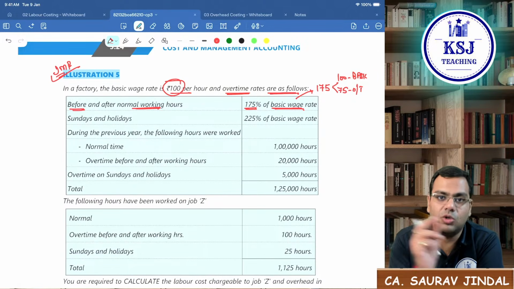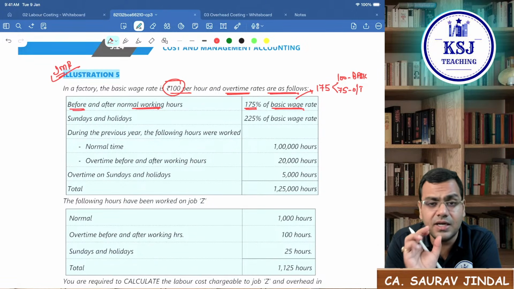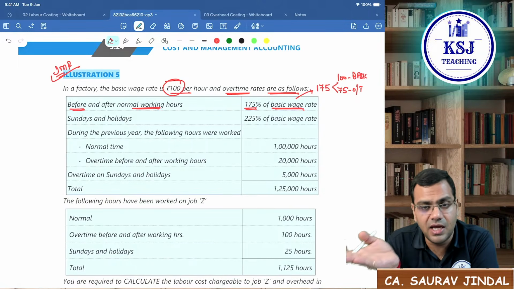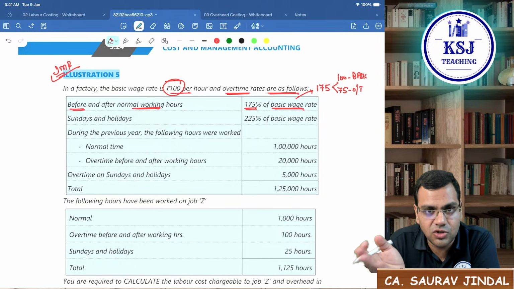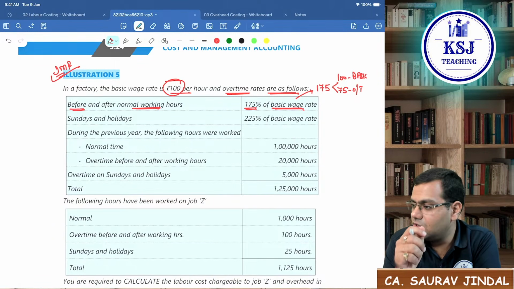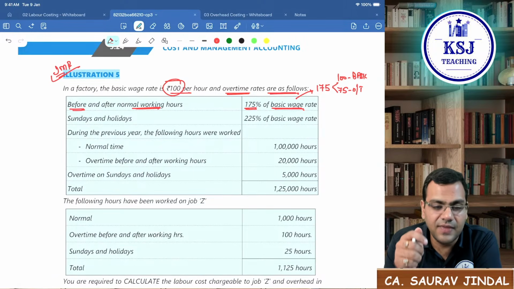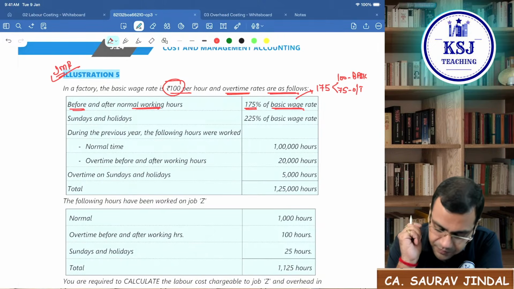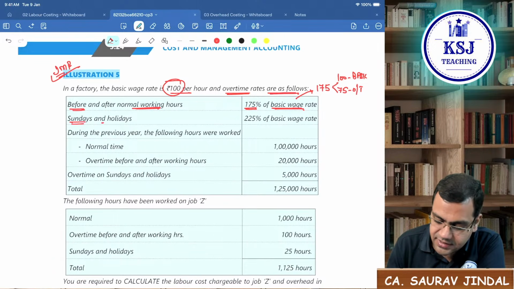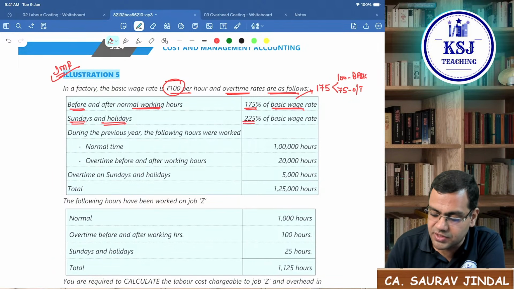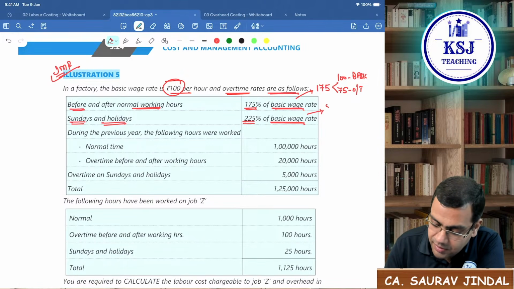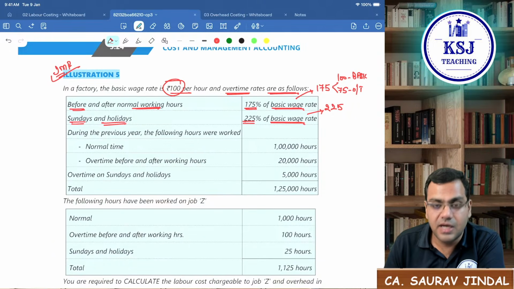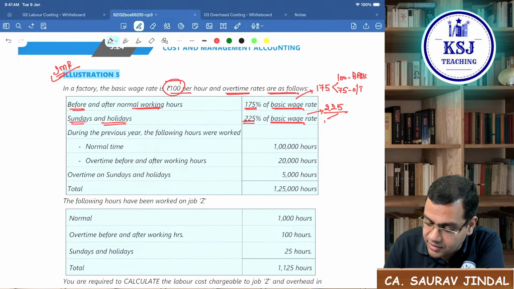If you are paying a total of 175 rupees to the worker, in that 100 rupees is anyhow entitled to, that is the basic wage rate. What is the extra amount that you are paying? You are paying only 75 rupees extra. That extra 75 rupees is what we call the overtime premium. Then Sundays and holidays. Sundays and holidays is 225% of the basic wage rate. That means you will be paying 225 rupees. Now in this 225 rupees, 100 rupees is your basic. This you have to pay anyhow.